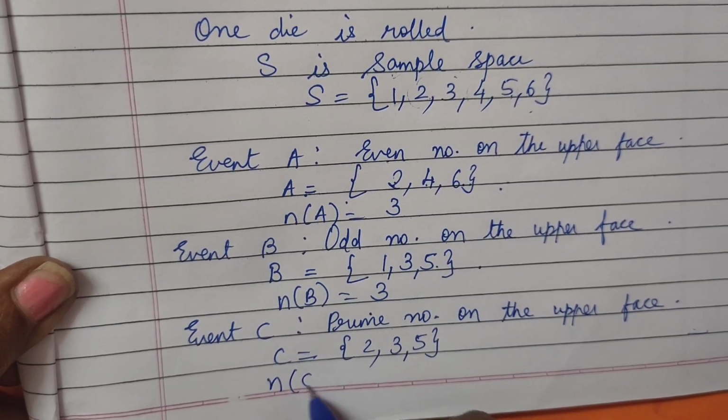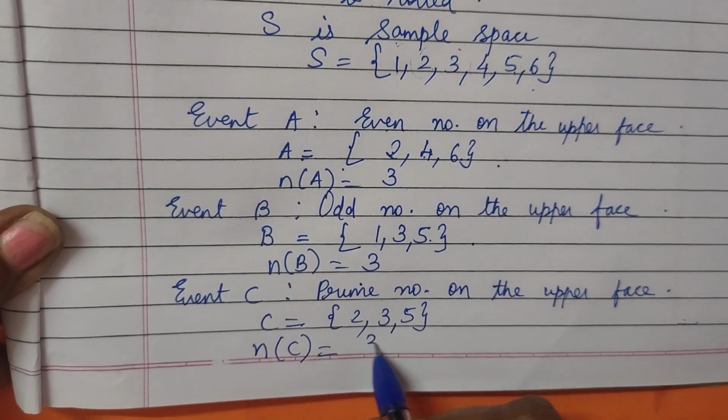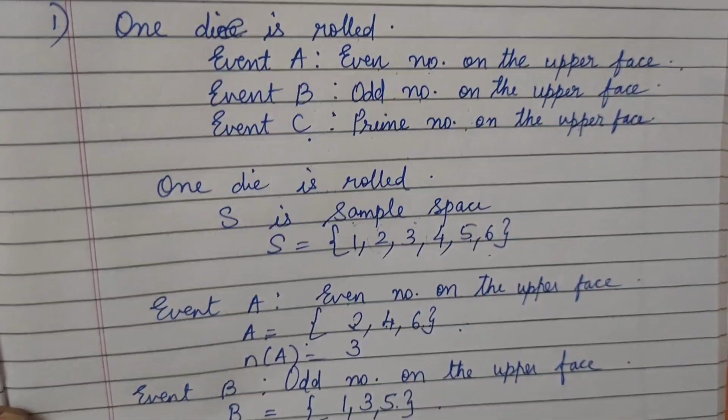So again what is n of C? Count it: 1, 2, 3. So we have 3 sample points in the event C. I hope this is very clear.